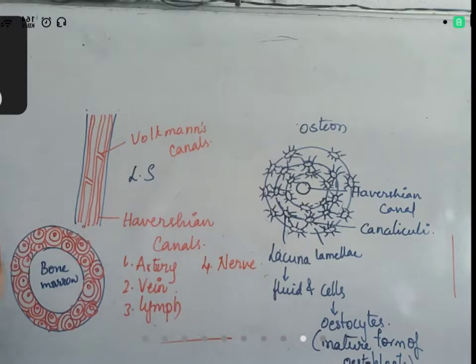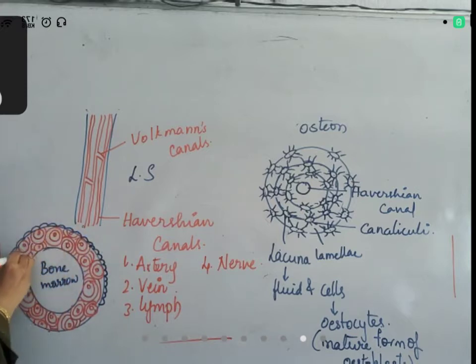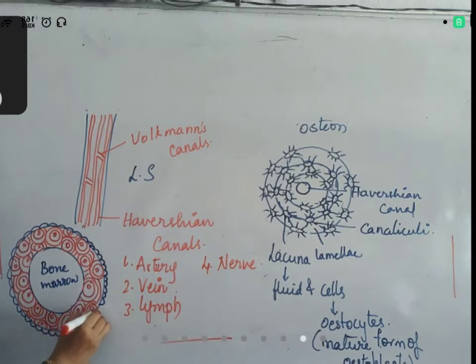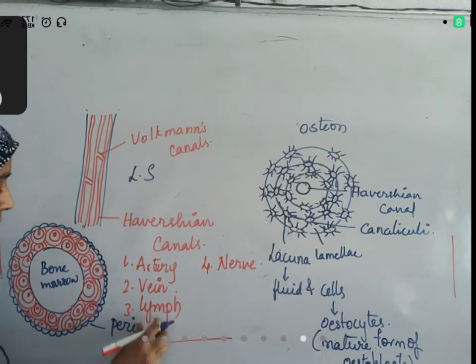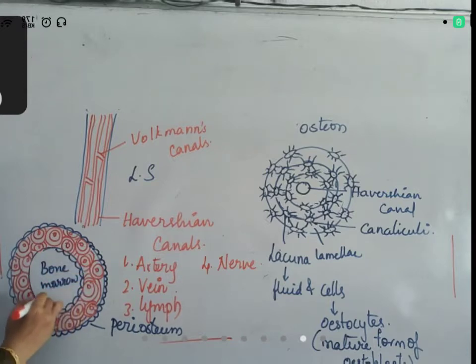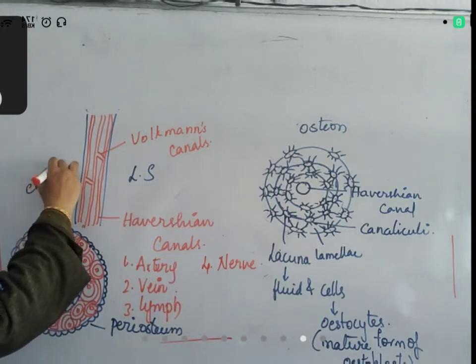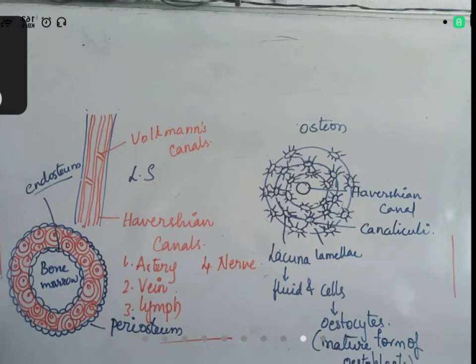The outermost layer of bone is called periosteum. Periosteum. Innermost layer of this bone is called endosteum. What is it called? Endosteum. So this is the structure of bone.